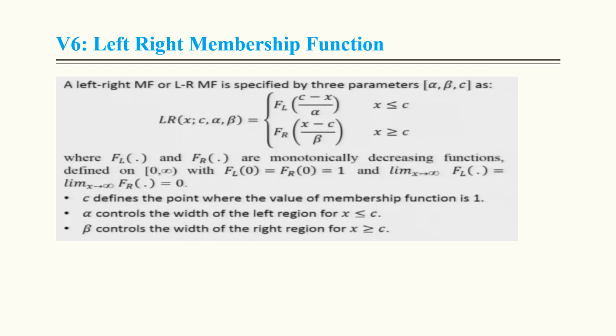Left right membership function. A left right membership function is specified by three parameters: alpha, beta, C. So this is the formula, and this is also important. C defines the point where the value of the membership function is 1. Okay, C where the membership function value is 1. Alpha controls the width of the left region, so this is important. Alpha controls the width of the left region. Beta controls the width of the right region, when x is less than or equal to C and when x is greater than C. So we have to take care.